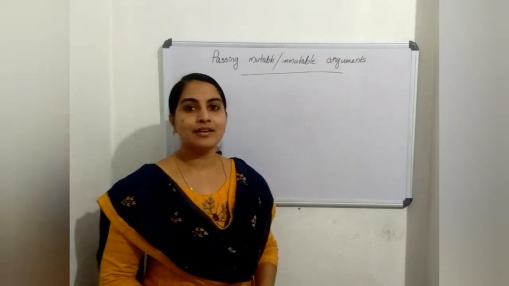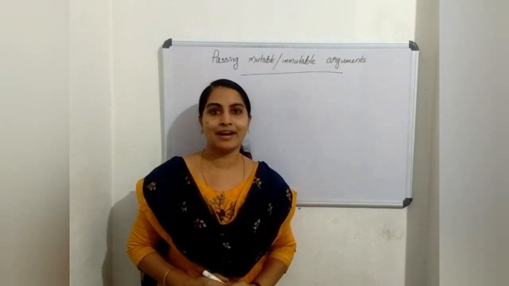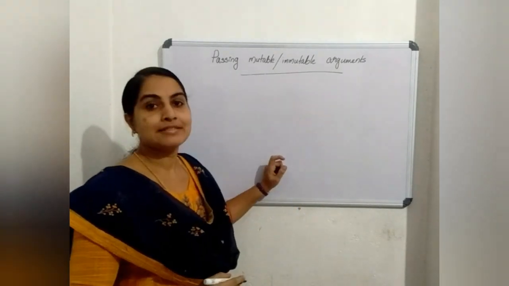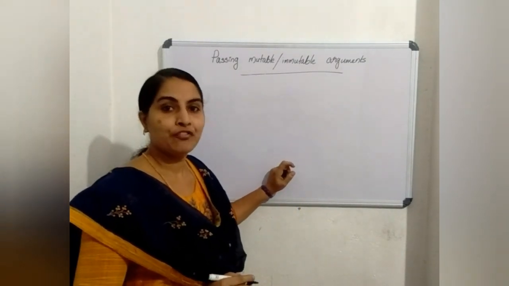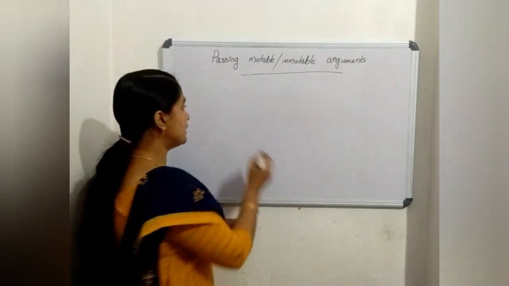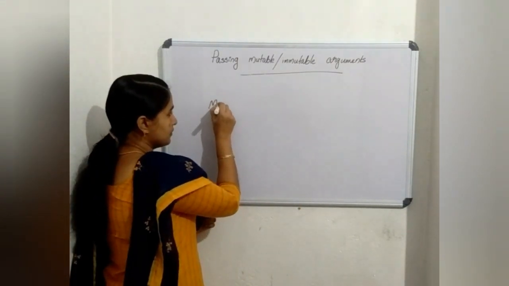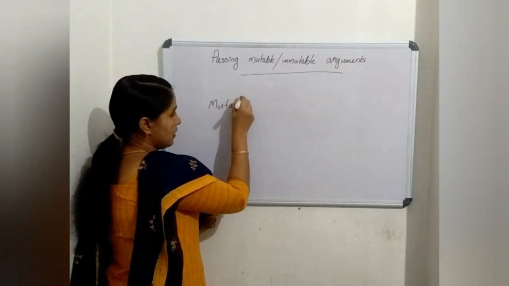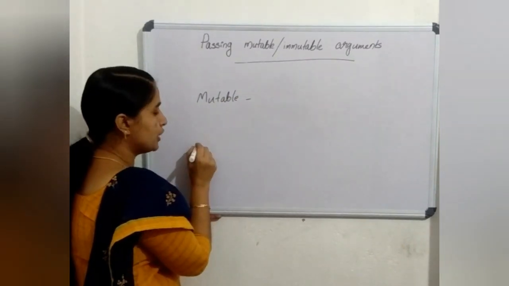So we have studied mutability in standard 11. Python supports two kinds of data types: mutable data types and immutable data types.